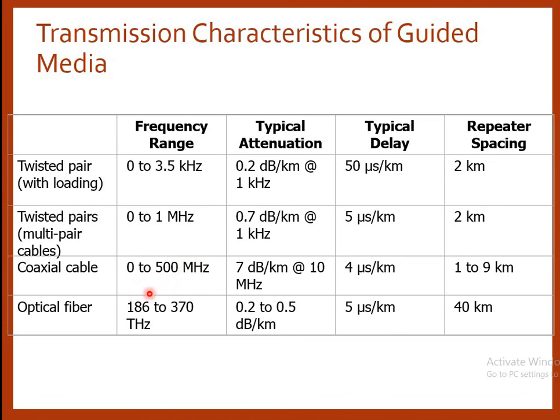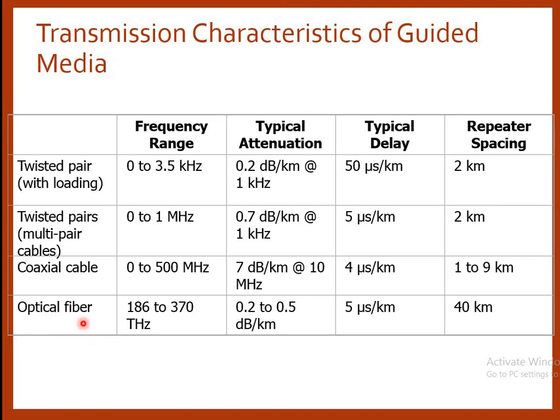Coaxial cable, the frequency range is 0 to 500 megahertz. Its typical attenuation is 7 dB per kilometer at 10 megahertz. Its delay is 4 microseconds per kilometer, and the repeater spacing is after 1 to 9 kilometers.